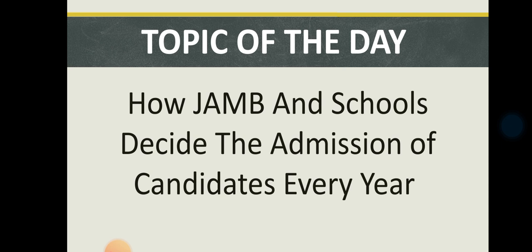So once they meet that threshold, once they meet this capacity, every other person that comes, whether you score 1 million or anything you score, you are not going to be admitted. So that is basically how it is. The moment an institution has admitted the number of candidates it is allowed to admit, other candidates will look for another alternative. I don't know if you are getting what I'm saying.